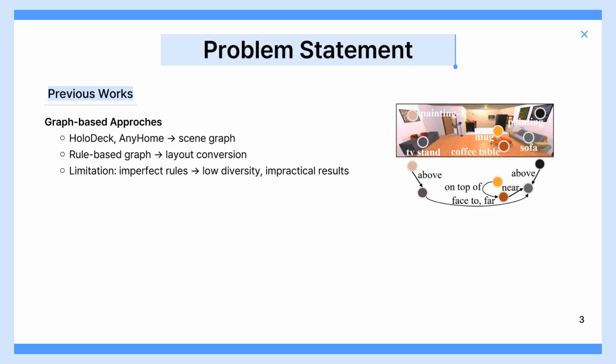There is also another direction, graph-based approaches. Holodeck and Anyhome are two examples. They represent a scene as a graph where objects are nodes and spatial relations are edges. Layouts are then derived by applying rule-based algorithms, but rules are never perfect. The results tend to be repetitive, lack diversity, and are often impractical.